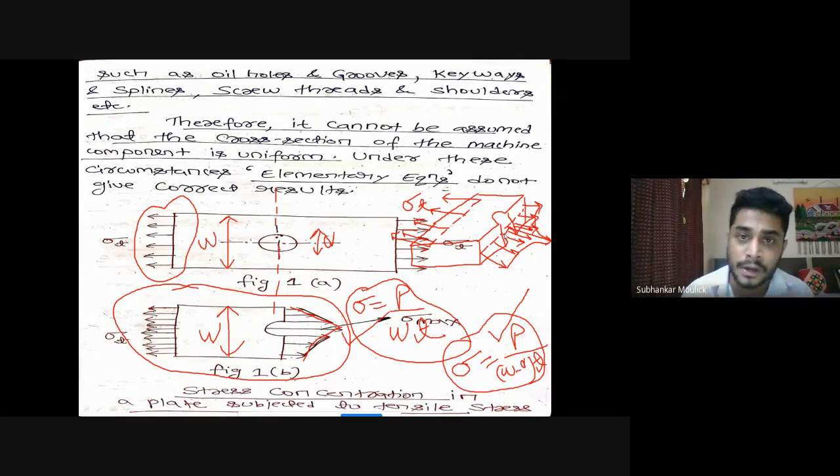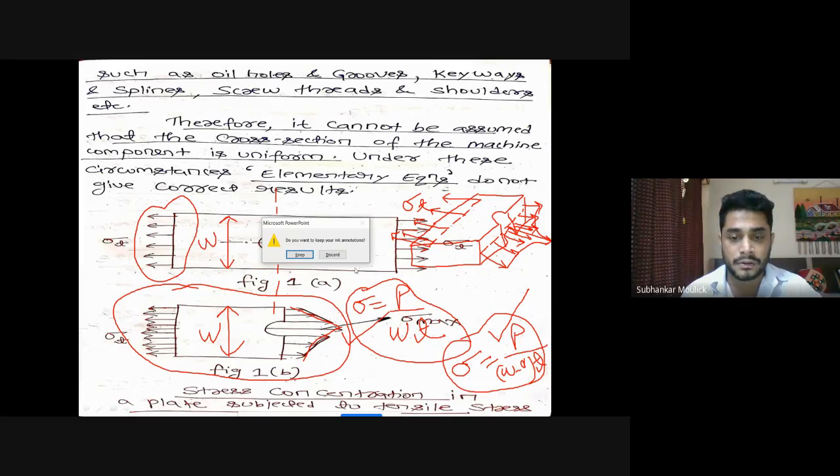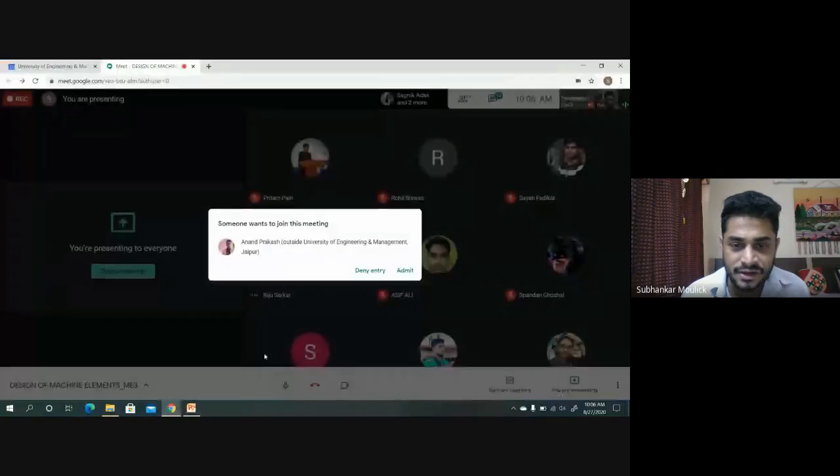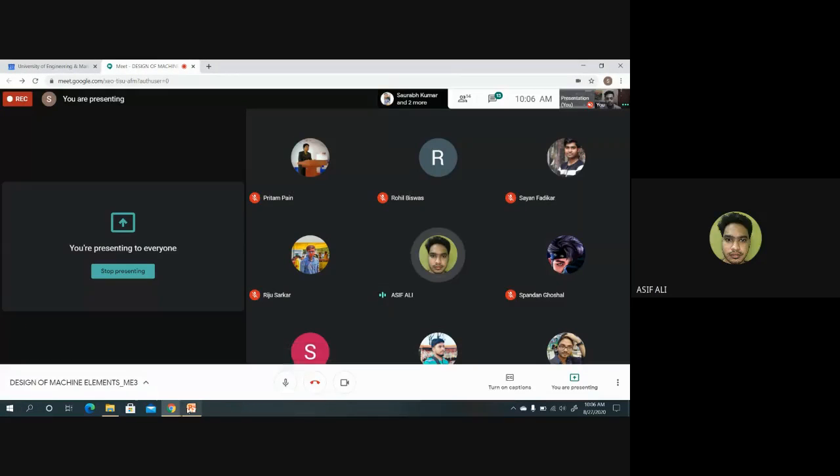So the central point of the plate, that means the point from where we have punched the hole, that particular region will be subjected to a high amount of stress. The nearby region of that circular hole will also be subjected to high amount of stresses. So there is a localization of high stresses nearby that circular region. That localization of high stresses nearby any abrupt change in the cross section of any particular component is your stress concentration. So is it clear? Is the stress concentration clear? Any doubt? Yes, sir. Okay.